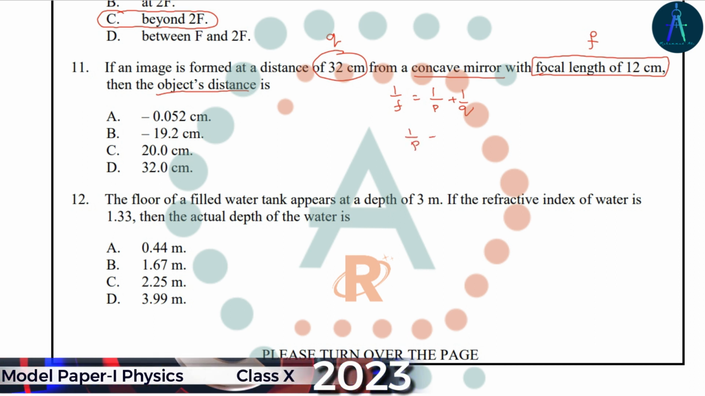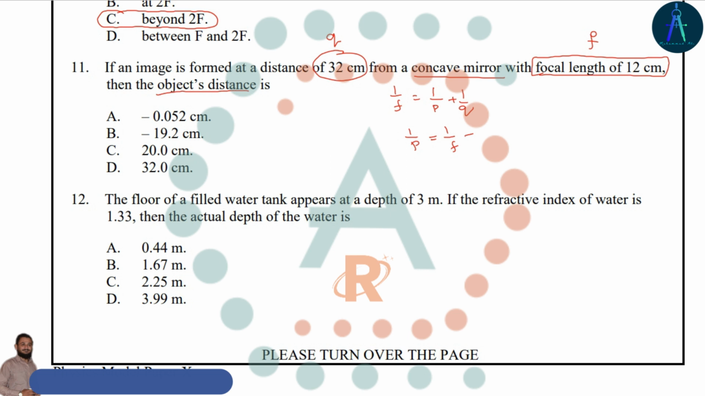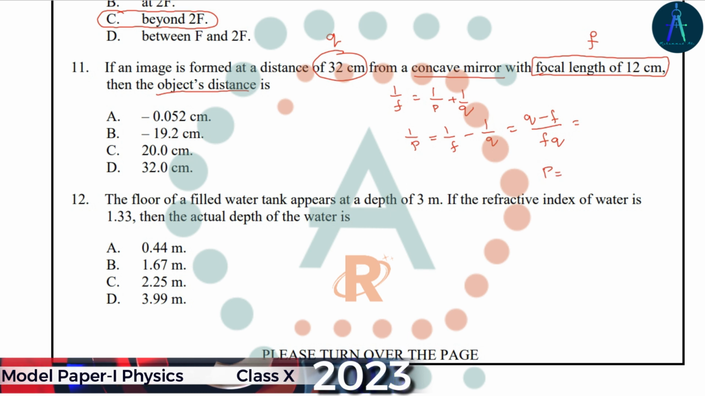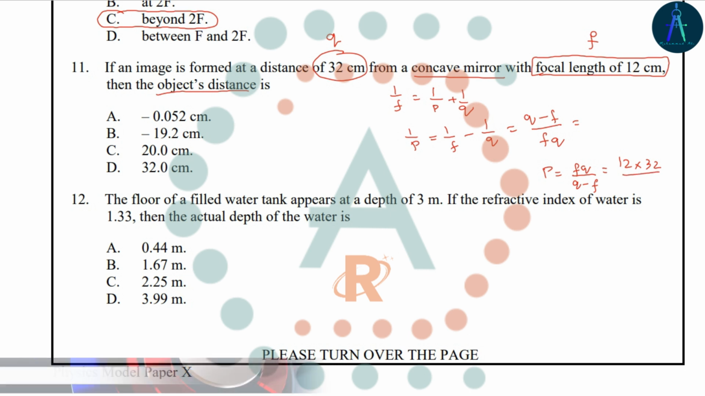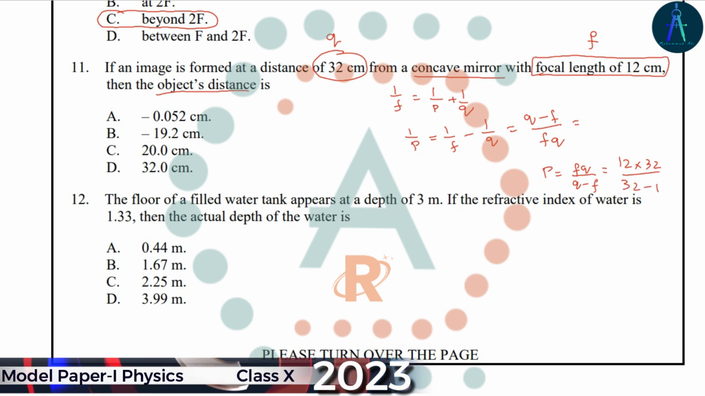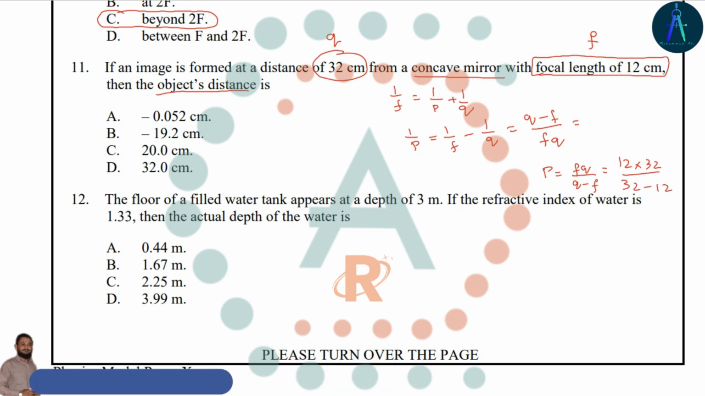So 1 over P will be equal to 1 over F minus 1 over Q, and that is Q minus F over FQ. So finally, the formula for P will become FQ divided by Q minus F. So the value of F is 12, multiplied by 32, and divided by Q minus F. So it is 32 minus 12. So let's solve this. 12 multiplied by 32, and in the denominator it is 32 minus 12.